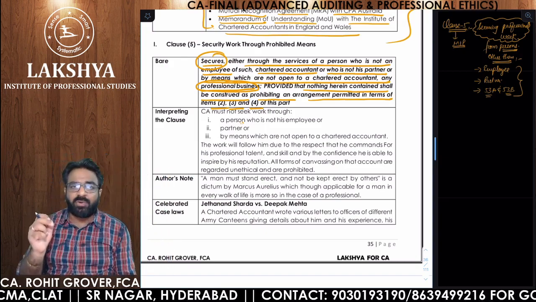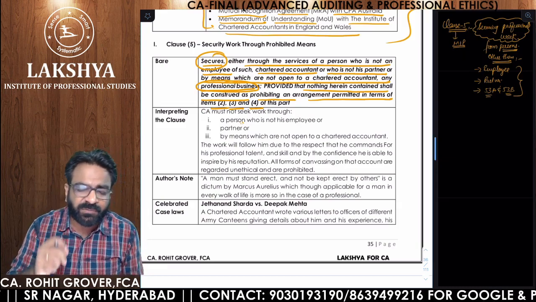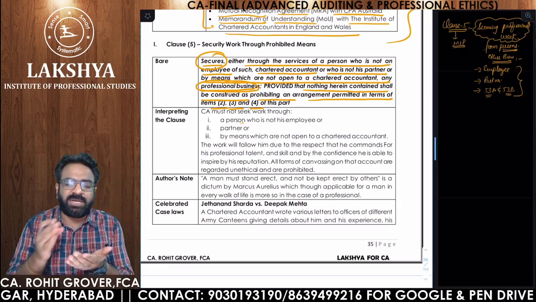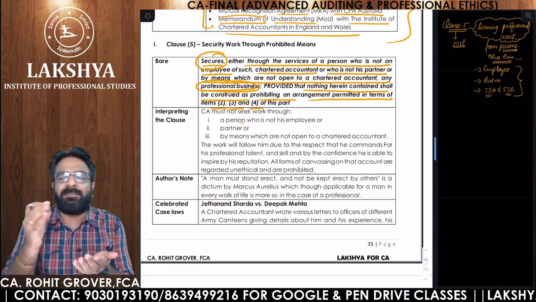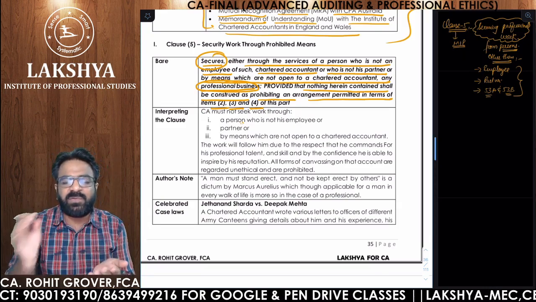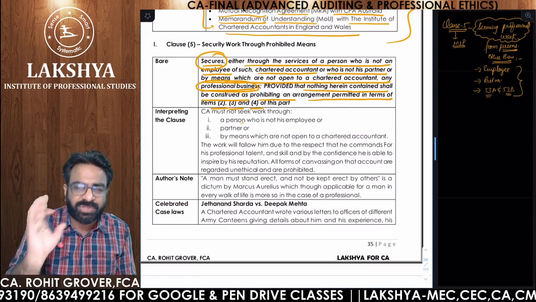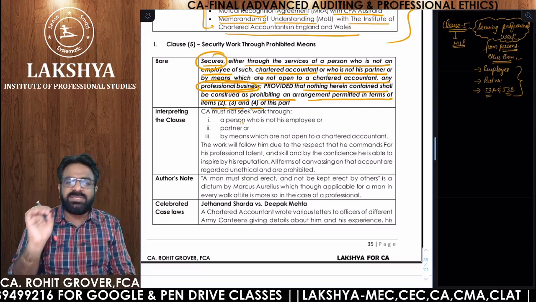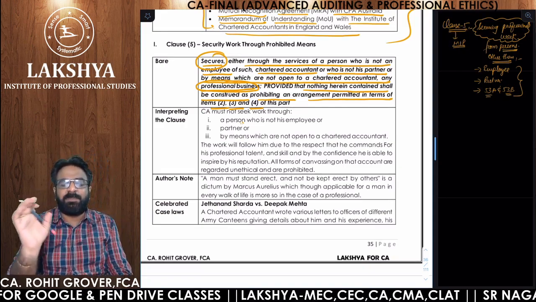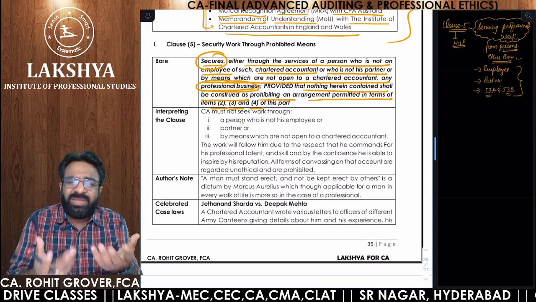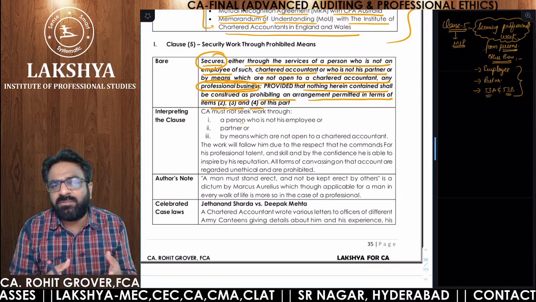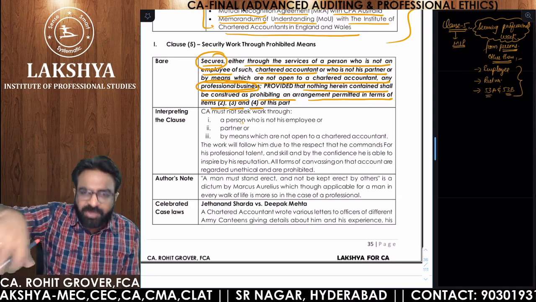But you are not allowed to secure the professional work from any person other than a chartered accountant, other than your employee, other than your partner, and other than 53A and 53B regulation professional. So if you are securing any work from these people, then you are ruining your reputation. Why are you securing the work from the other professionals? Secure the work from your employees.